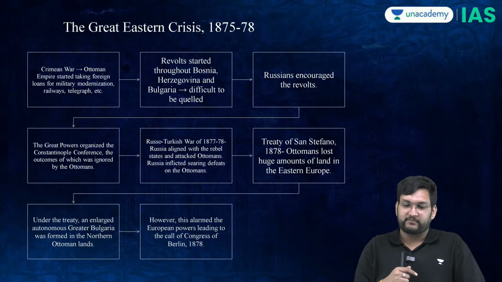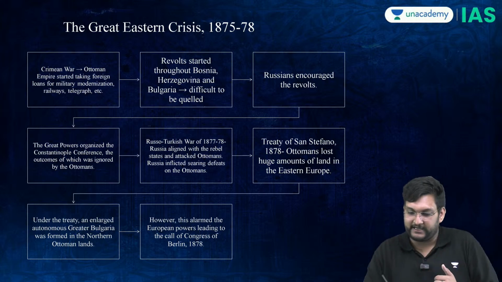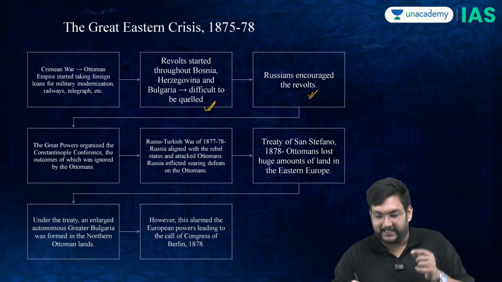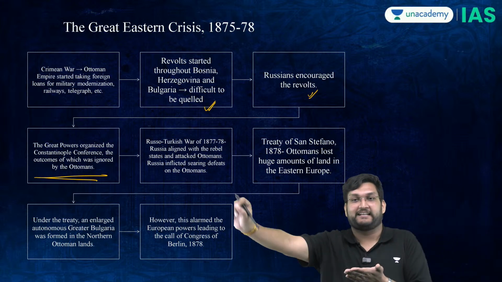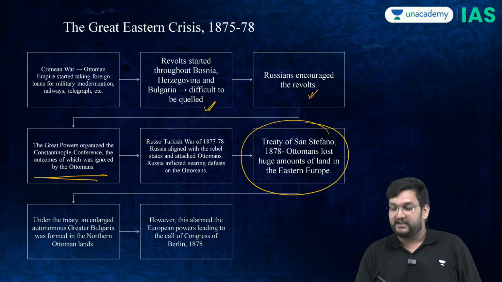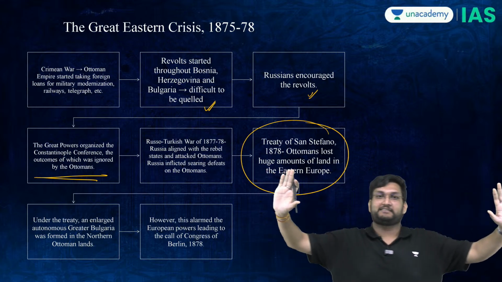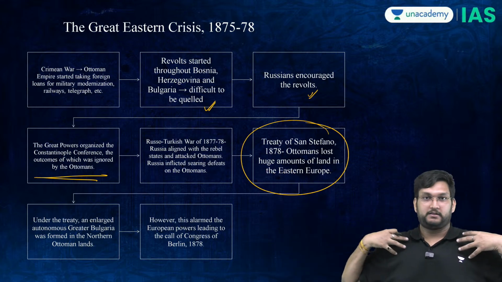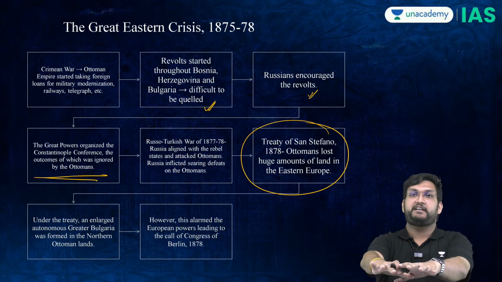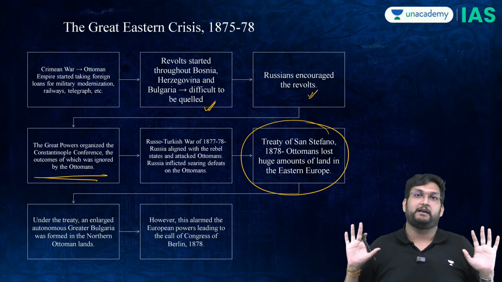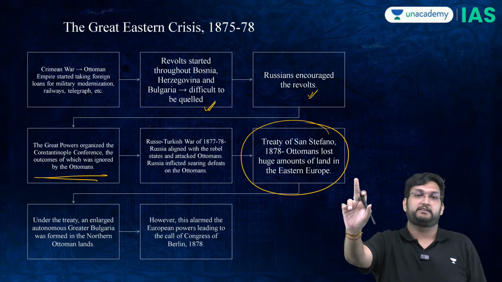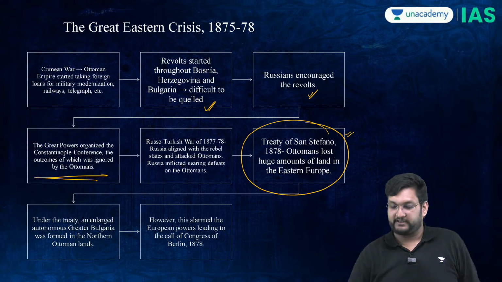Here what they will do is, they will very quickly enter into the war. They will encourage the revolts. And thereafter, they will also sign a treaty. And that treaty is called the Treaty of San Stefano. So now Russia says, see, I helped the Balkan sector. This is the treaty which says all of this area is mine, and the Treaty of San Stefano has happened. Now nobody is going to deny this to me. I have already signed a treaty.